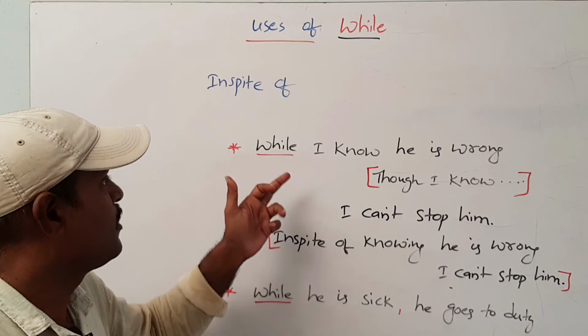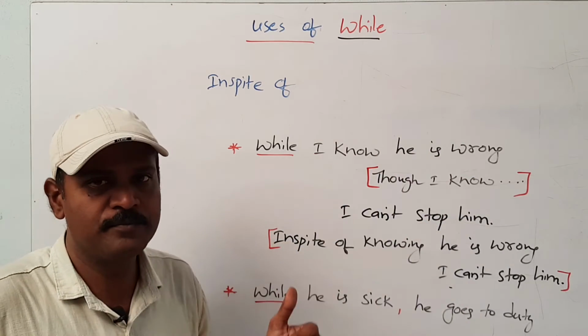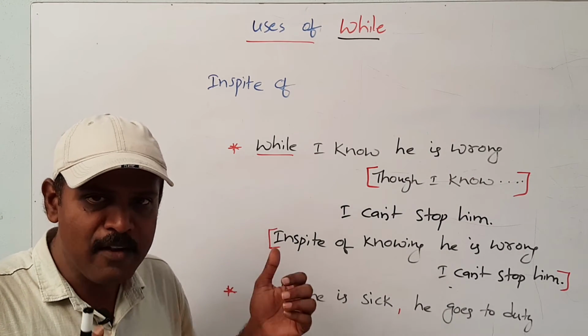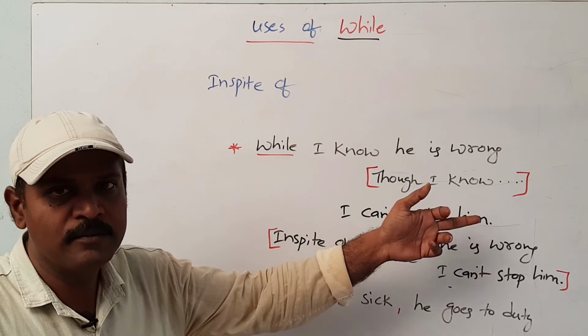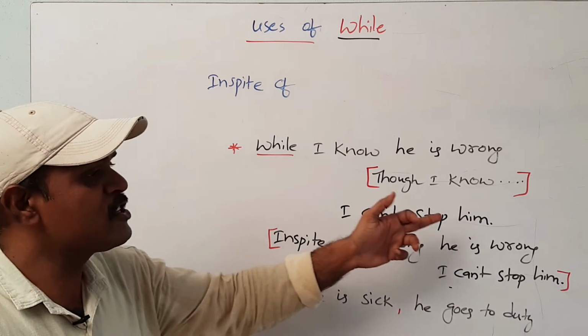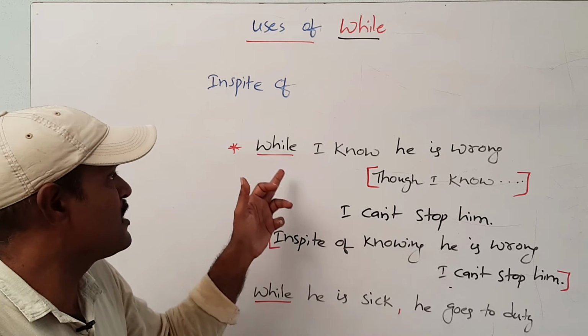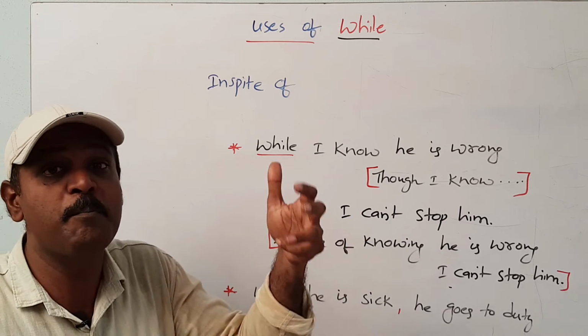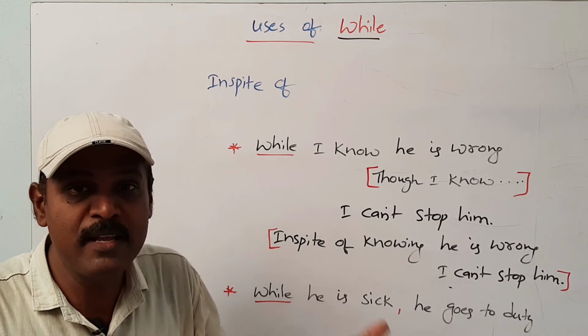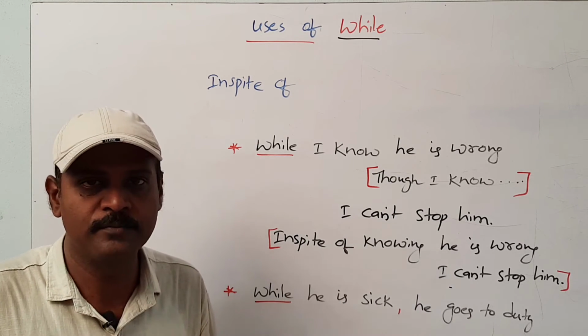For example, while I know he is wrong, that means I know he is wrong, but I can't stop him. I can't resist him. So in this case, while is used in the sense of but, in the meaning of in spite of.